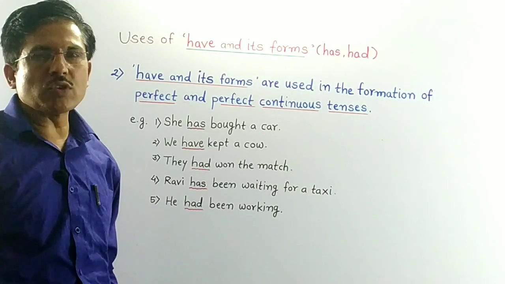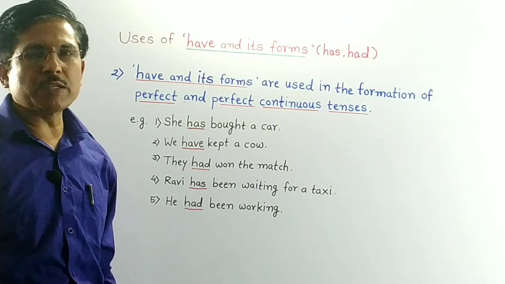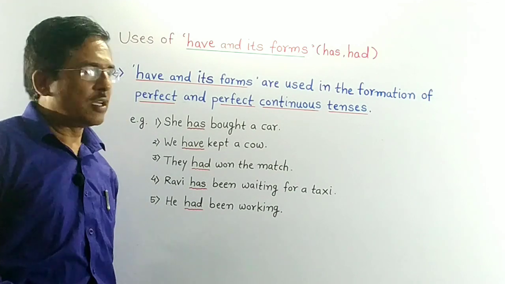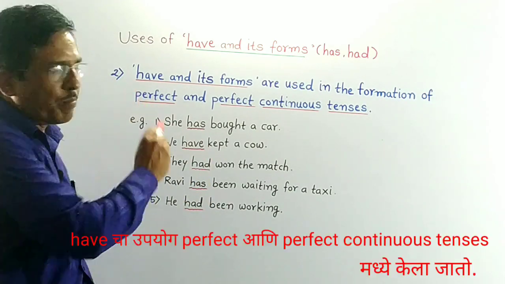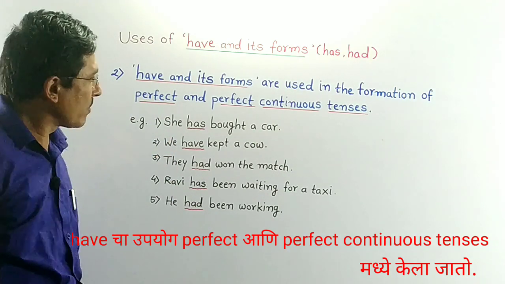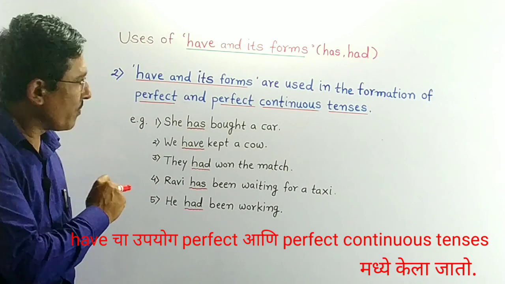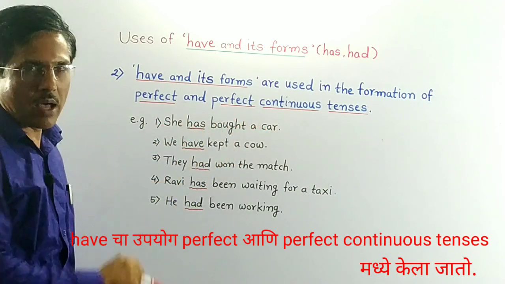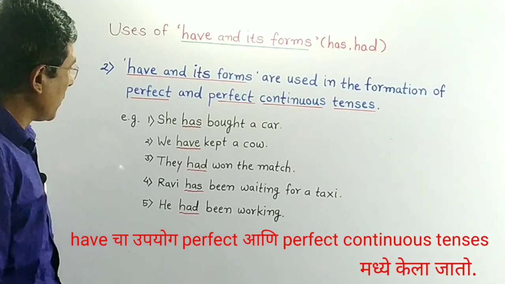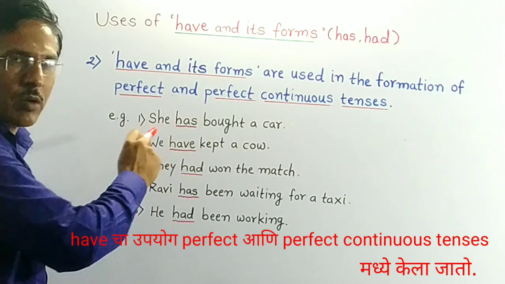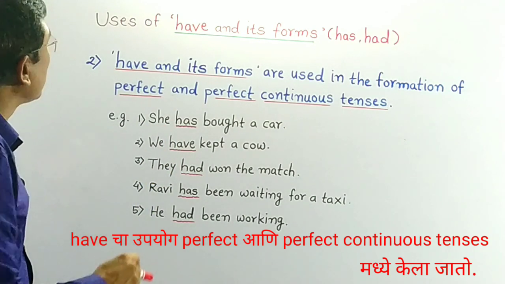The second use of have and its forms is that they are used in the formation of perfect and perfect continuous tenses. See the first example. She has bought a car. Has is present here and has is a form of have.